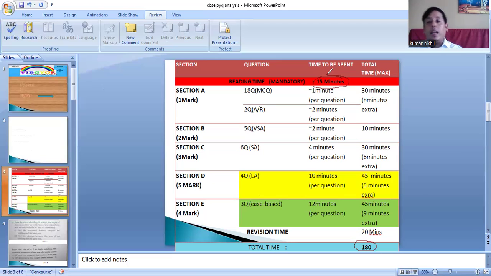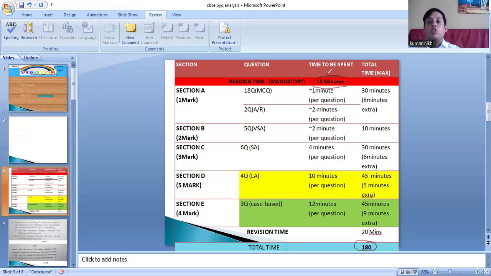Again, try to solve one section at a time. It is not mandatory, but if there are 18 questions, try to do 15 to 16 questions at one time and complete it. Not two questions of section A, three questions of section B, again two questions of section A. That is not correct.